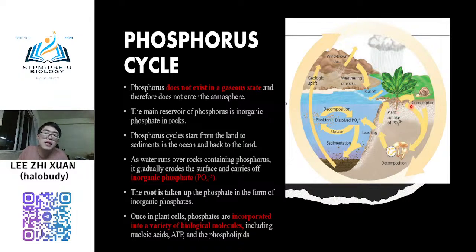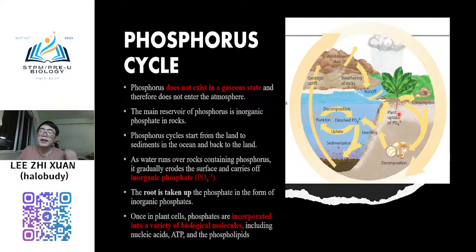After that, on this land where there are organisms, the plant will take up the phosphorus ion, phosphorus nutrient, phosphate. This is inorganic phosphate, normally PO4 3 negative. The plant will take up this inorganic phosphate.